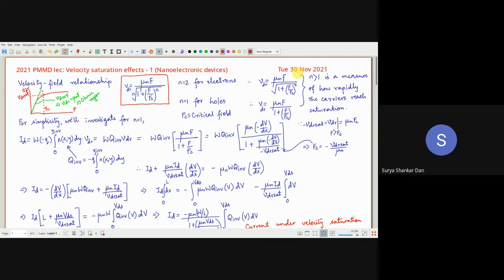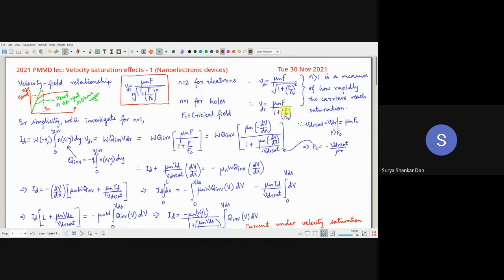So let us do it for the holes only. So the first thing is, when the applied field, let us say the vertical field or the horizontal field, exceeds Fc, then what is the situation here? In this relation, we are investigating for n equal to 1, for simplicity.